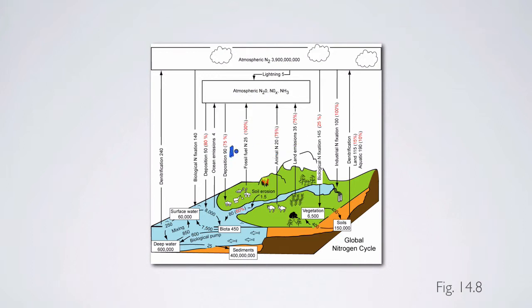Now, as far as the fluxes into ecosystems are concerned, here's deposition, and that's at 90 teragrams. And here's industrial nitrogen fixation at 100 teragrams. So almost as much nitrogen is coming down due to industrial nitrogen fixation as deposition. And when we look at biological nitrogen fixation, that's on the same order of magnitude also. So we're fixing just about as much nitrogen through biological nitrogen fixation as comes down through deposition. So as far as the anthropogenic sources are concerned, these are really dominating a lot of the nitrogen cycling.